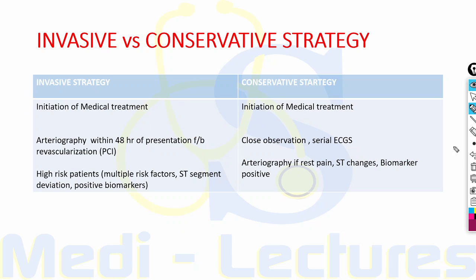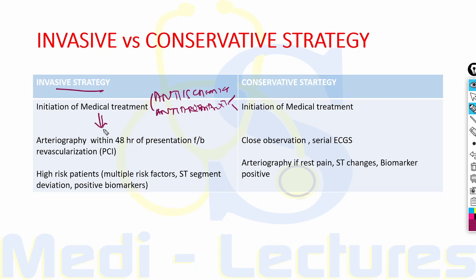Now let's discuss how to select invasive versus conservative strategy in the management of NSTE-ACS. In invasive strategy, there is initiation of medical treatment in the form of anti-ischemics and antithrombotic drugs. Antithrombotics include antiplatelet and anticoagulants.